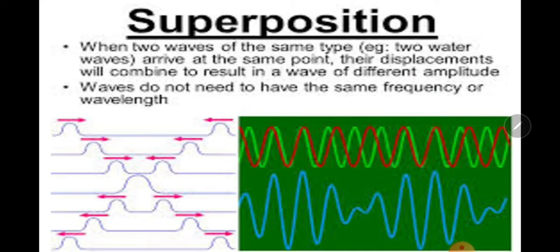Now, superposition: when two waves of the same type arrive at the same time, their displacements will combine to result in a wave of different amplitude. Waves do not need to have the same frequency. So the condition that both waves have the same frequency and same amplitude is not important for the principle of superposition of two waves. If amplitude is different, frequency is different, still they will obey the principle of superposition.